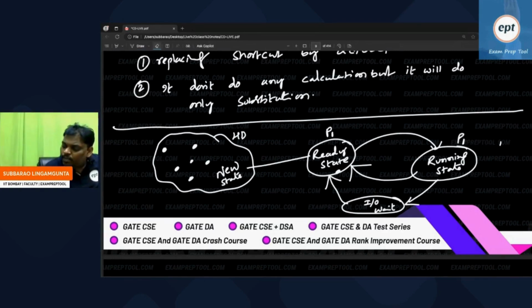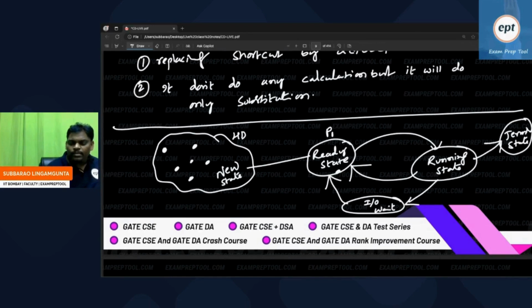Now, some people are asking: while running, if a high priority process came, I will go back to the ready state. If high priority did not come, but while running some IO interrupt came, an input or output interrupt, then I will go to the IO wait state. Suppose there is no high priority and no IO interrupt either, then happily I will go here. This is called termination, successfully completed. It's the termination state.